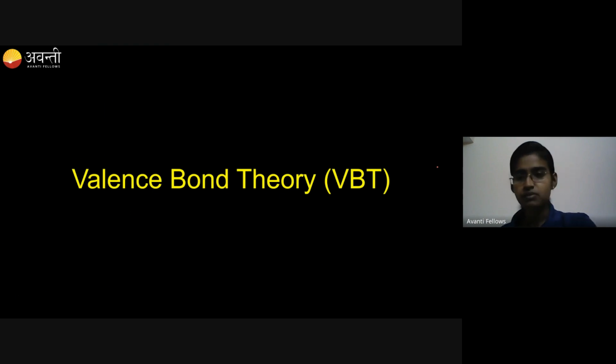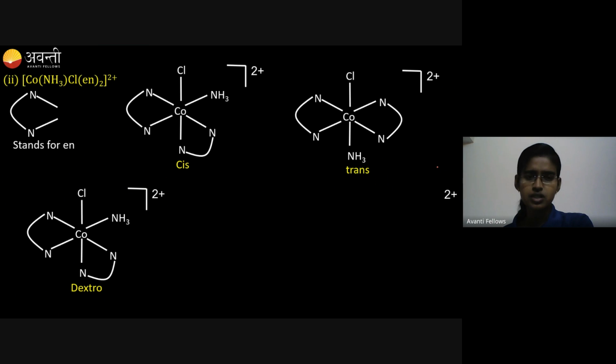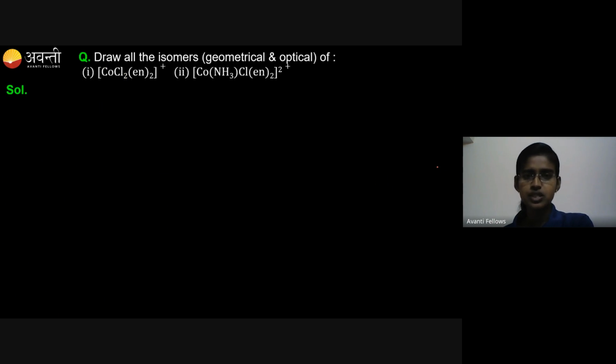Okay students, you can take down the questions. Take these 2 questions and try to draw the geometrical and optical isomers for these 2 complexes. Take a screenshot or note it down and do it as homework. In the next class, we can discuss the valence bond theory. So go through this isomerism and nomenclature part today, and if you have any doubt, you can ask me. Feel free to ask doubts in the class.